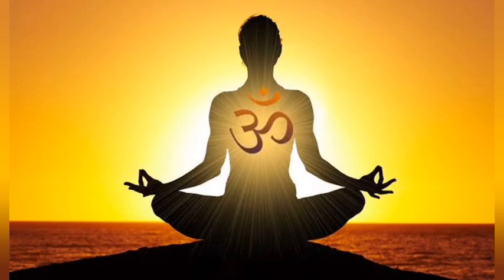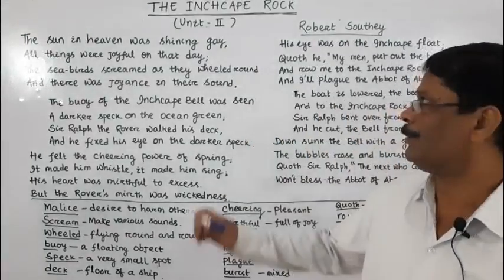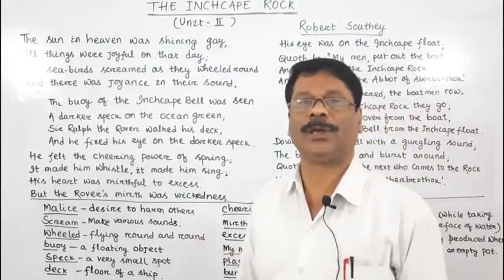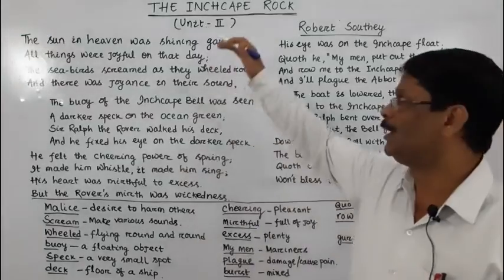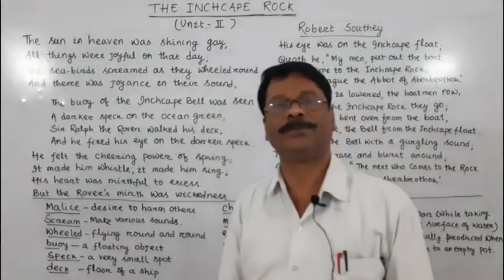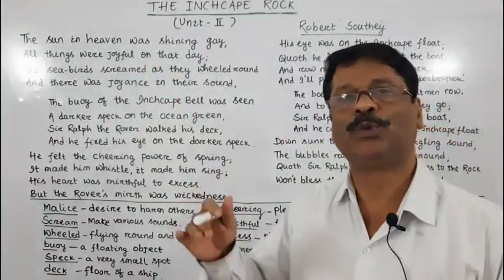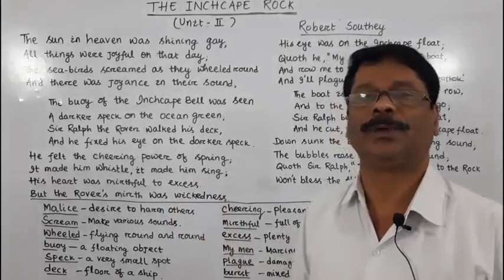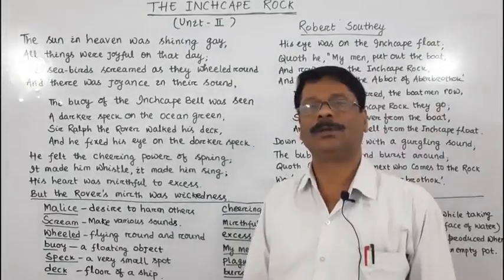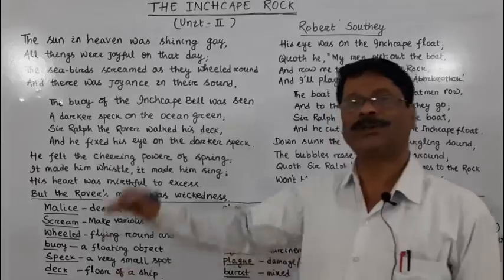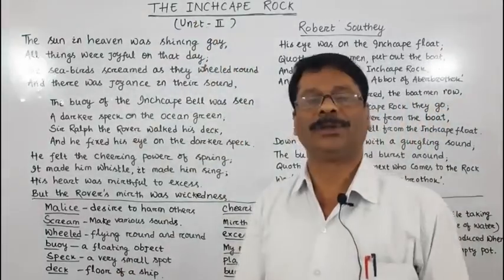Good morning, children. In our previous class, we discussed the Inchcape Rock. What do you mean by the Inchcape Rock? It is the rock which is situated off the east coast of Scotland near the mouth of River Tay. It was considered a perilous rock.